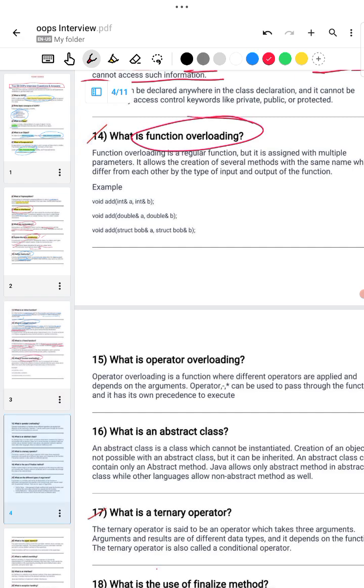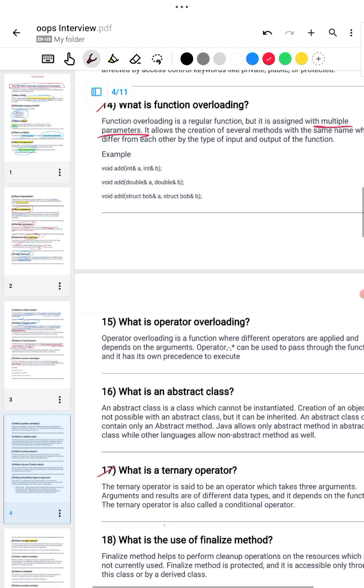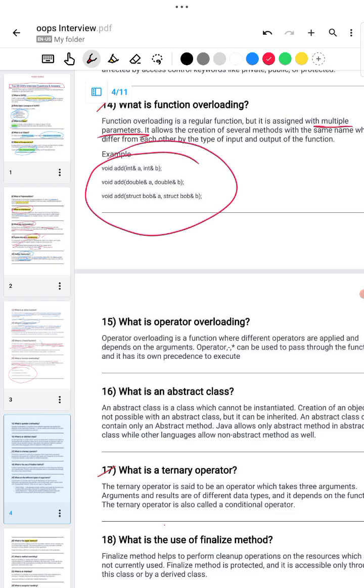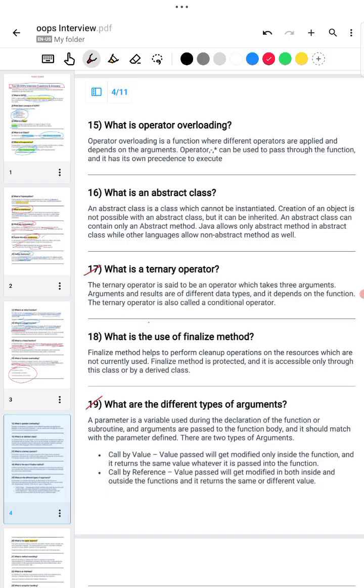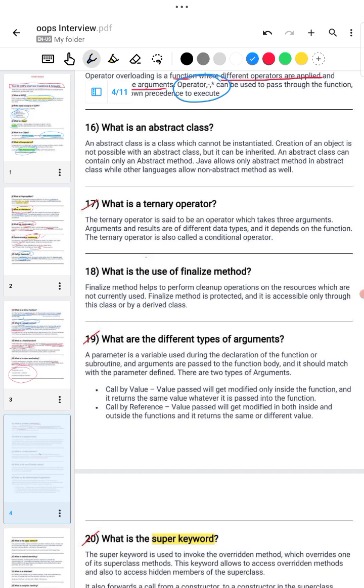What is function overloading? With function overloading, we can say there are multiple functions having the same name but different parameters. These are the examples of function overloading. 15th question, what is operator overloading? Operator overloading is a function where different operators are applied and it depends on the arguments. These are the operators. What is an abstract class? An abstract class cannot be initialized. Creation of an object is not possible in an abstract class, but it can be inherited.